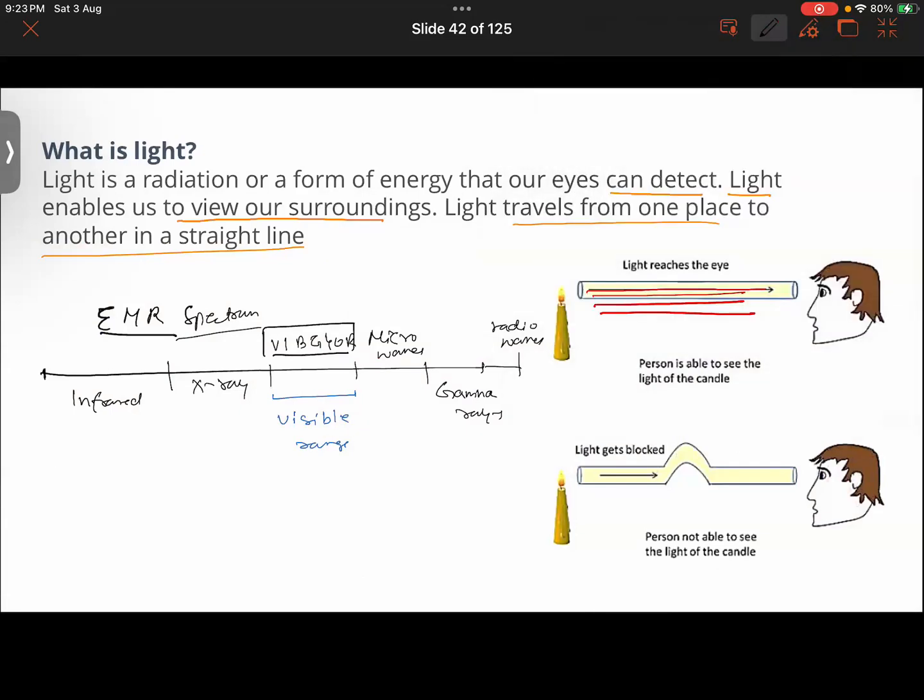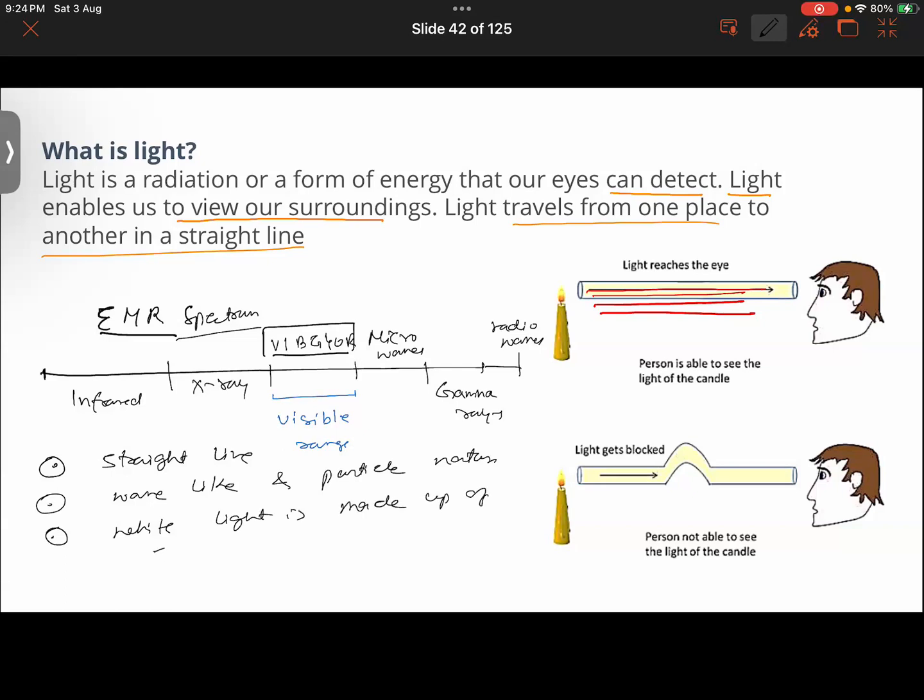So let us quickly conclude what are the things we have learned. We have learned that light travels in a straight line. It has a wave-like and particle-like nature. Another thing we learned is that white light is made up of 7 colors, namely violet, indigo, blue, green, yellow, orange, and red.